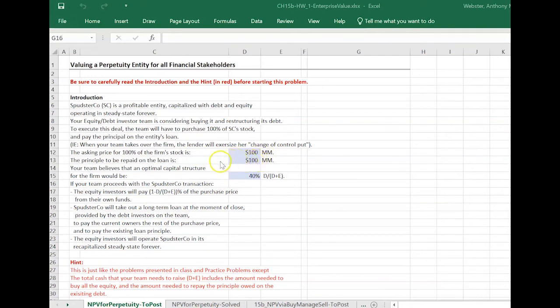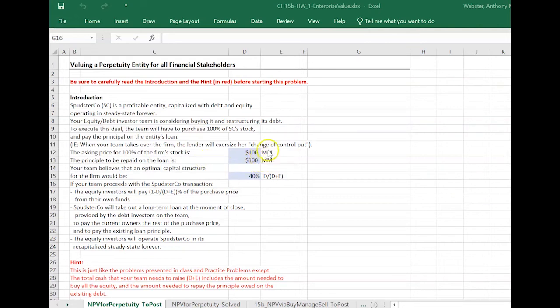In other words, this debt principal that's owed has to be repaid to the lender as part of the team's taking control of this entity. So the total amount that the team is going to have to cough up to take control of this entity is going to be 200. Going to have to buy all the shares of stock and refinance the debt. The current lender is going to exercise their change of control put, saying if there is a change in ownership, then all the debt becomes due and payable immediately.